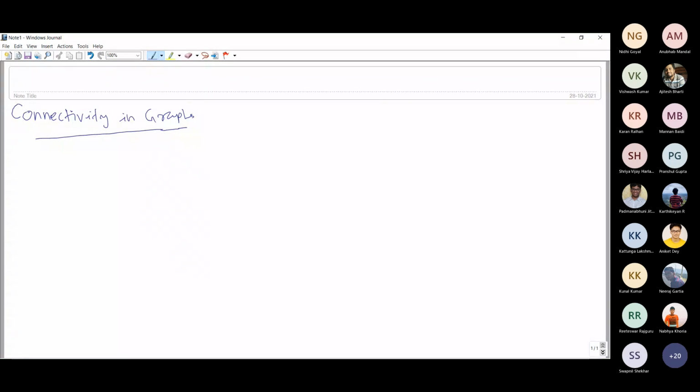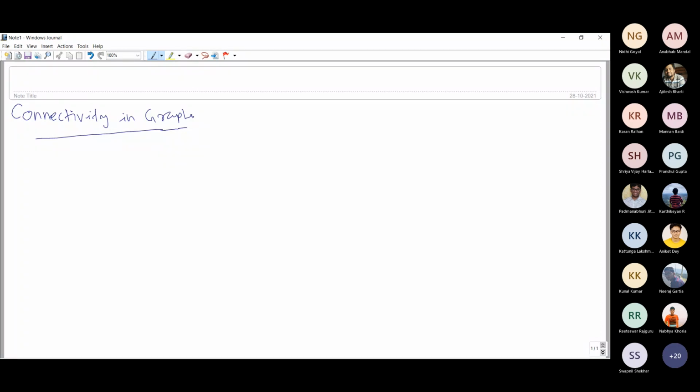And here we shall see some graph theoretic parameters which measure the strength of connectedness, or connectivity, in a graph, so how strongly connected a graph is. We shall discuss some graph theoretic parameters here.